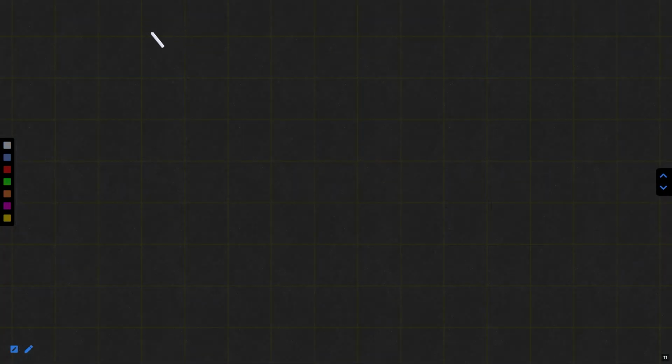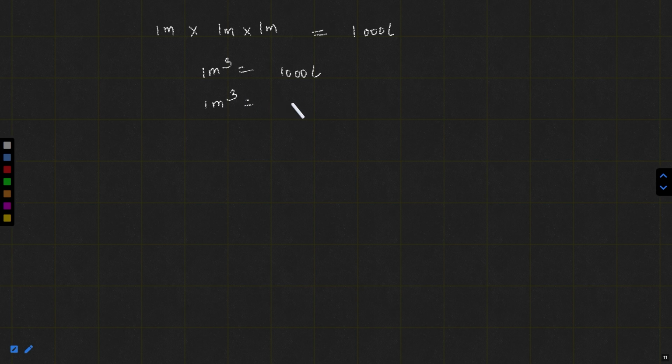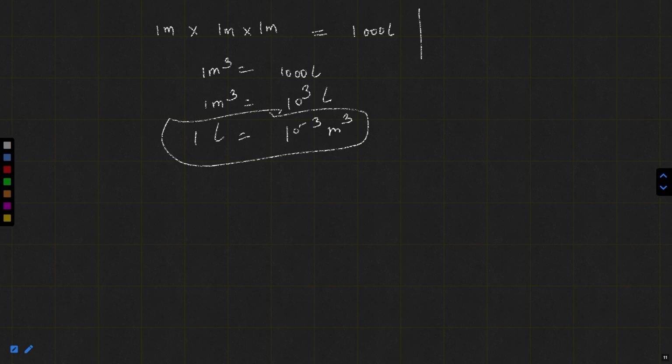Suppose you have a water tank which has 1 meter length, 1 meter breadth and 1 meter width, and its capacity of water is 1000 liter. So 1 meter cube will be 1000 liter. It means 1 meter cube is equal to 10 raised to power 3 liter. So 1 liter comes out to be 10 raised to power minus 3 meter cube. Let's put 1 meter is equal to 100 centimeter.